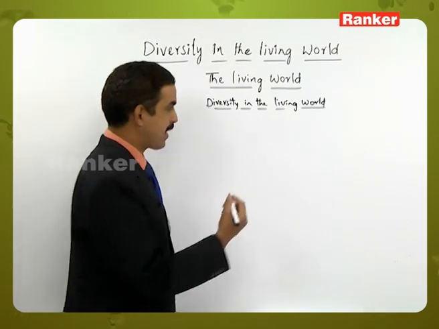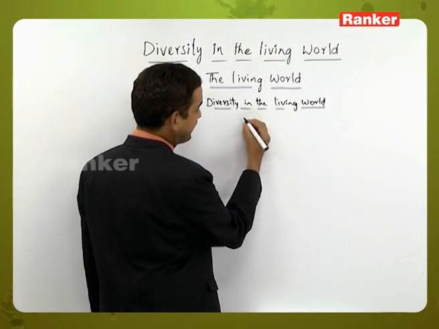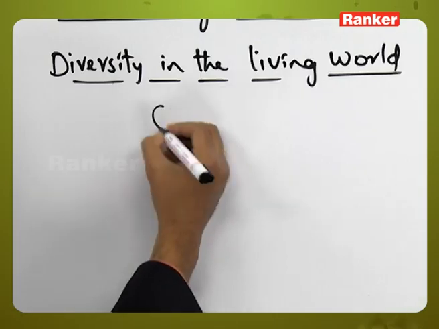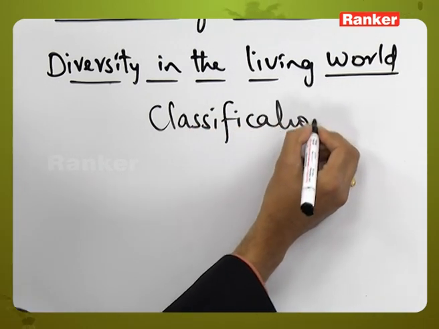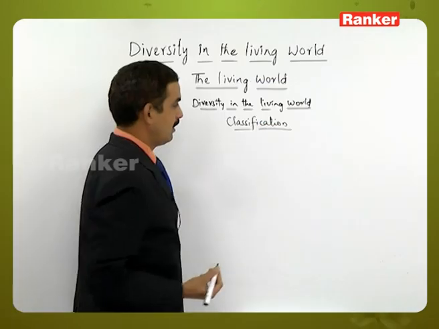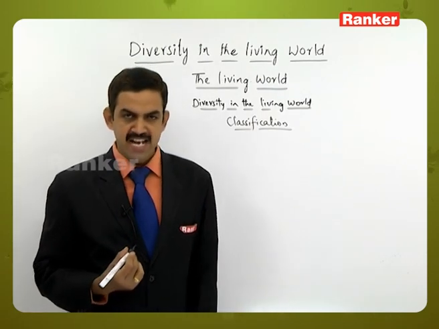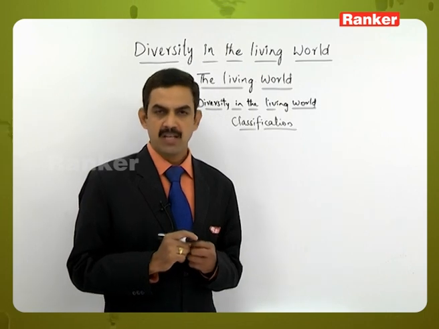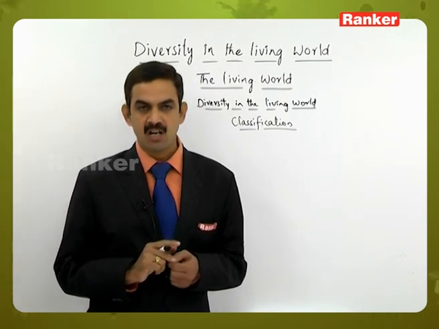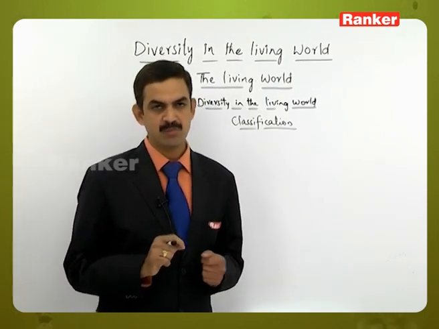The next aspect of the taxonomic categories is classification. Here, after giving names to the groups of plants that have been identified, we can observe some similarities and also some differences.